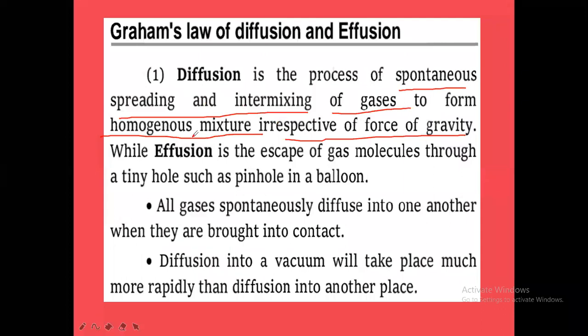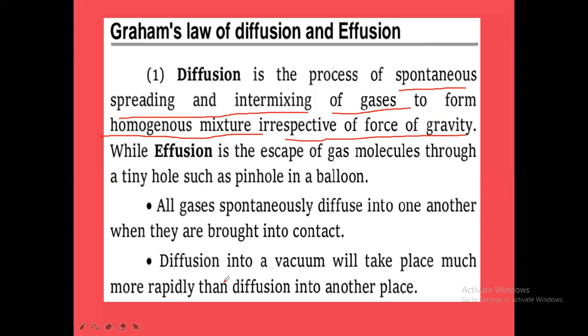Okay. Next, all gases spontaneously diffuse into one another when they are brought into contact. When two gases are brought into contact with each other, the two gases will intermix with each other.